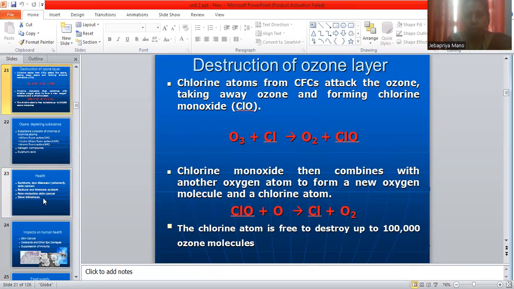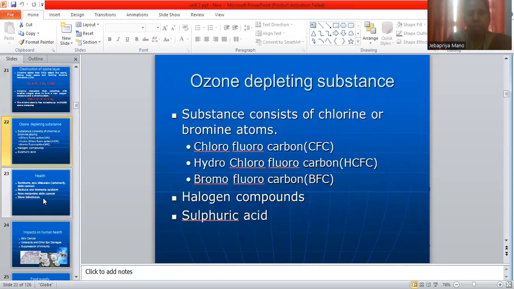This chlorine monoxide then combines with another oxygen atom to form a new oxygen molecule and a chlorine atom. This chlorine atom is free to destroy up to 1 lakh ozone molecules and it will make ozone holes.